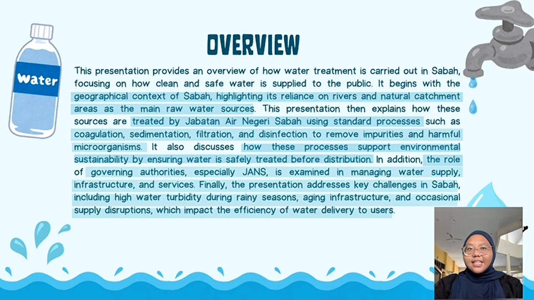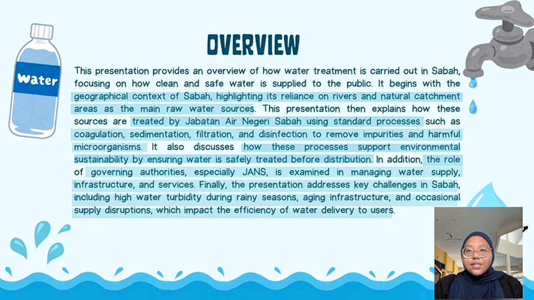This presentation provides an overview of how water treatment is carried out in Sabah, focusing on how clean and safe water is supplied to the public. It begins with the geographical context of Sabah, highlighting its reliance on rivers and natural catchment areas as the main raw water sources. It then explains how these sources are treated by Jabatan Air Negeri Sabah using standard processes such as coagulation, sedimentation, filtration and disinfection to remove impurities and harmful microorganisms.